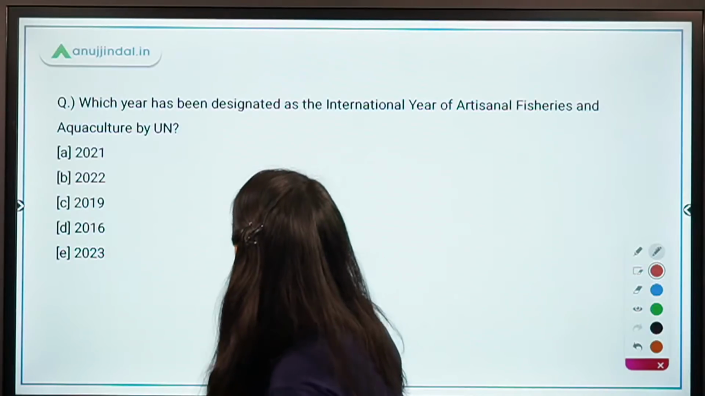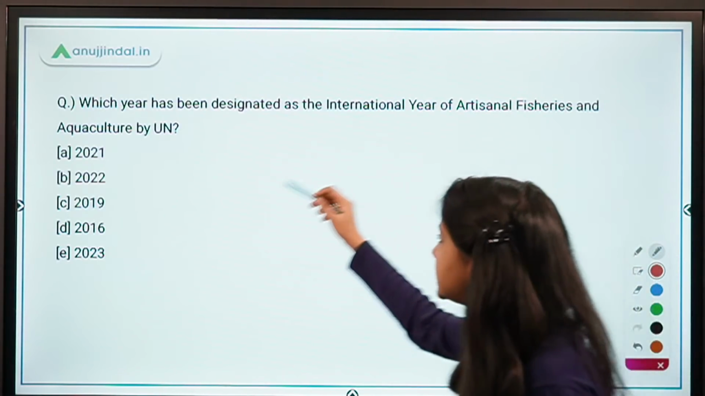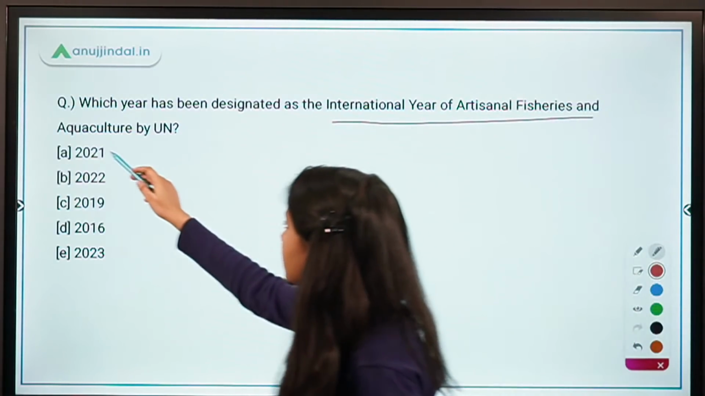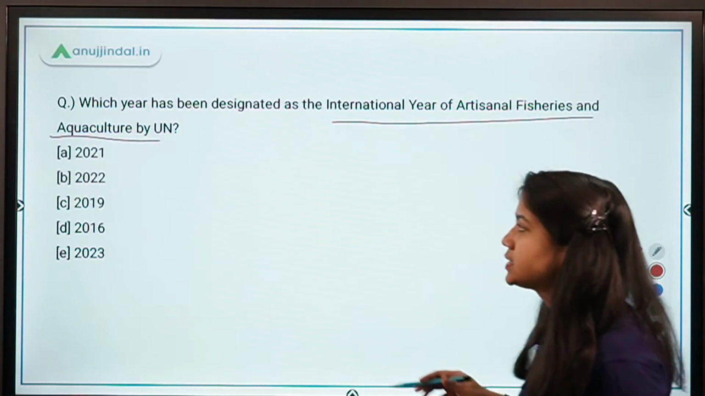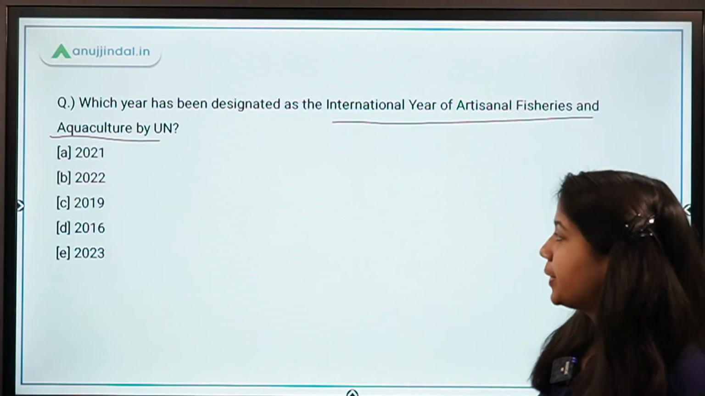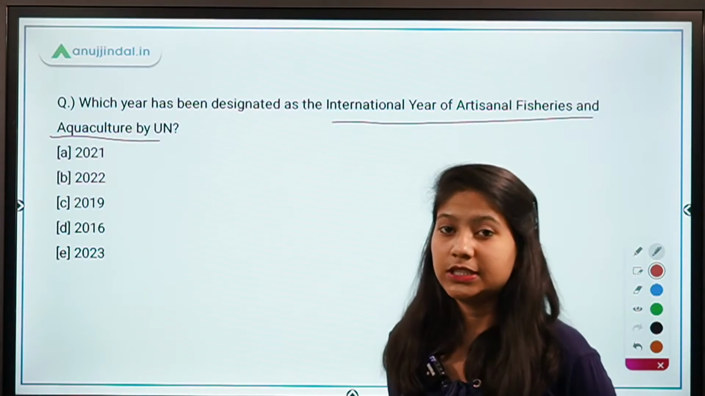Okay, which year has been designated as the International Year of Artisanal Fisheries and Aquaculture by United Nations? So this is a new announcement by United Nations that it has adopted a new year. So which year is it? 2021, 2022, 2019 or 2023? So tell me the year if you know.